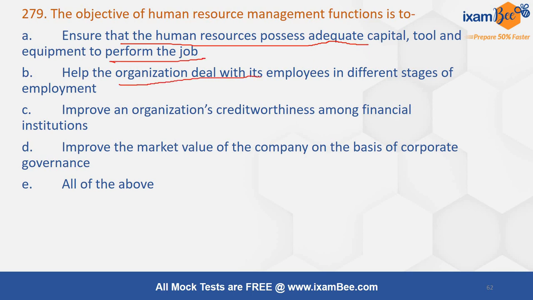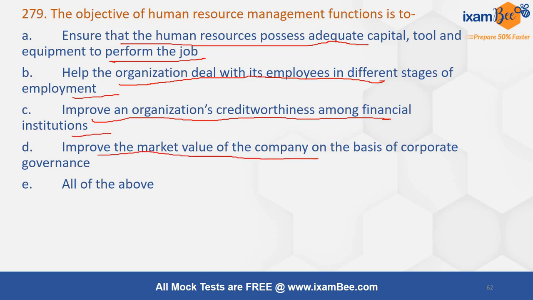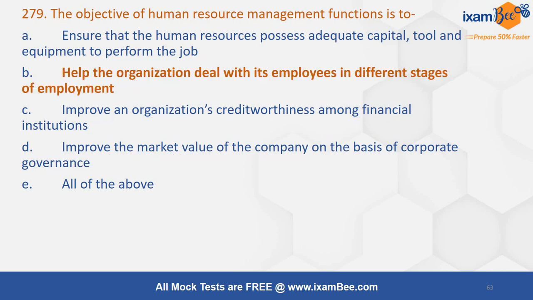Help the organization deal with its employees in different stages of employment. Improve an organization's creditworthiness among the financial institutions. Improve the market value of the company on the basis of corporate governance. The objective of HRM is to help the organization deal with its employees in different stages of employment. See, because of creditworthiness among financial institutions.